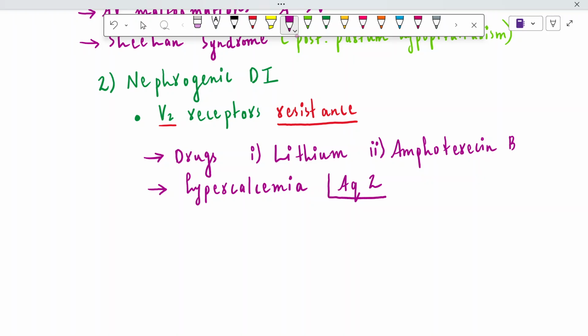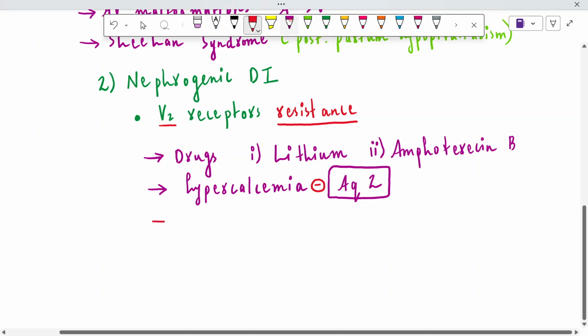So hypercalcemia will inhibit the aquaporin 2 from being installed in the luminal membrane. So it inhibits water reabsorption. Ultimately, it will inhibit the antidiuretic hormone function. The second is sickle cell anemia.